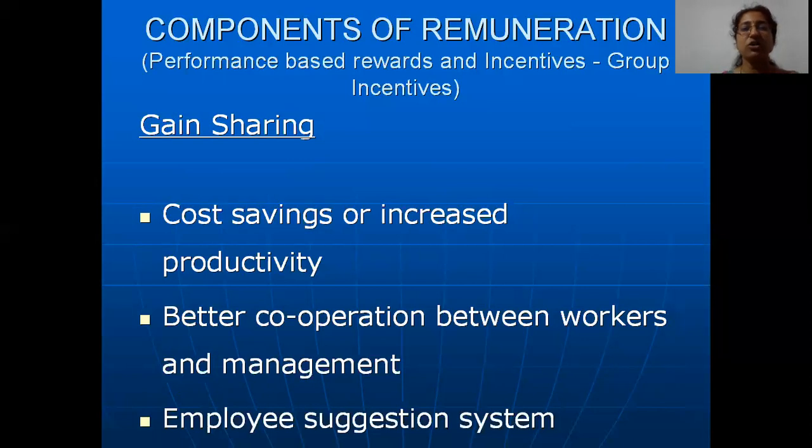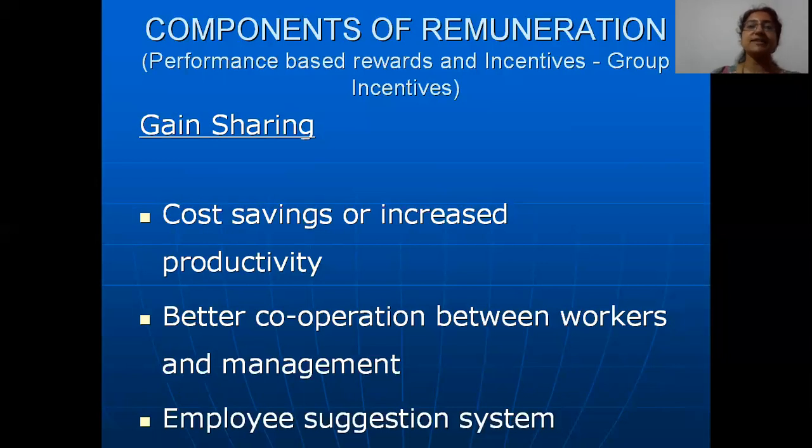Then moving on to the next type of group incentive, you have something called gain sharing. Many students get confused between profit sharing and gain sharing. Gain sharing is also a form of motivation for employees to cut down their costs, to ensure that cost savings happen, or to ensure that productivity increases.